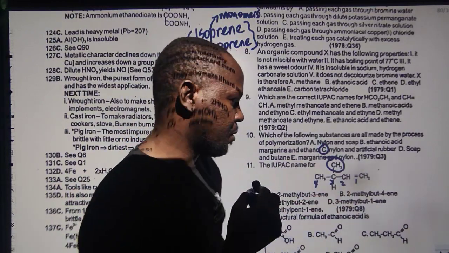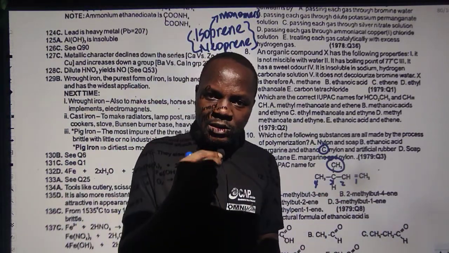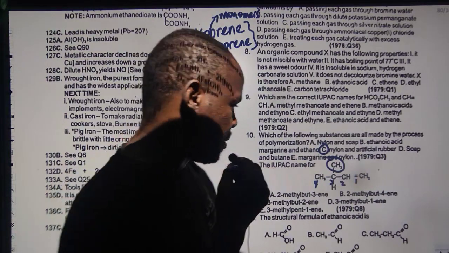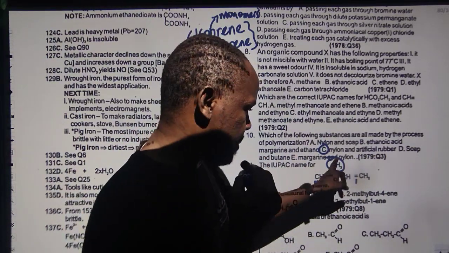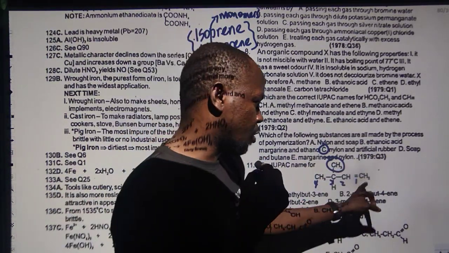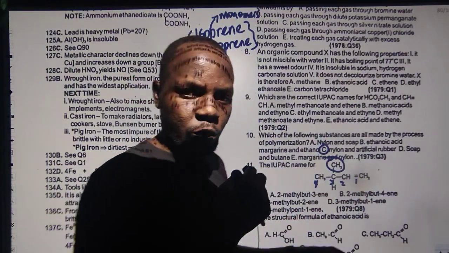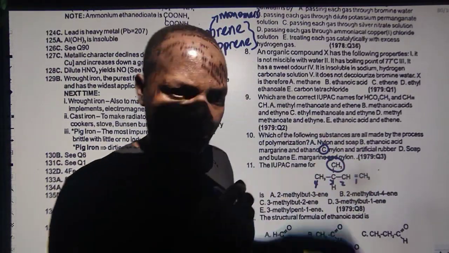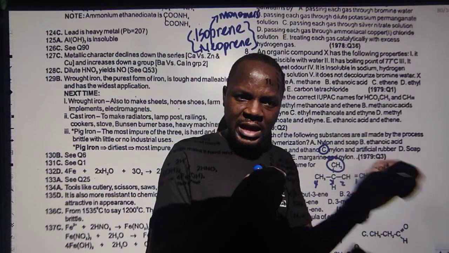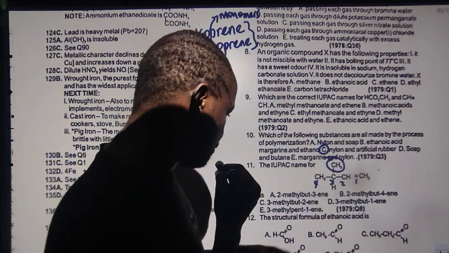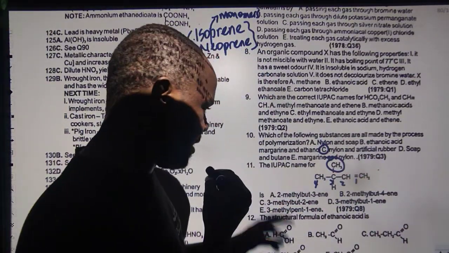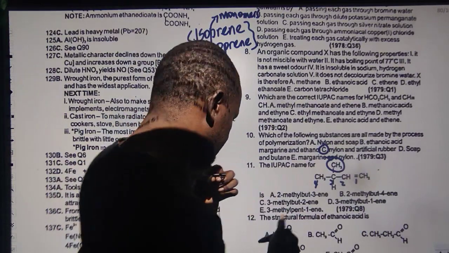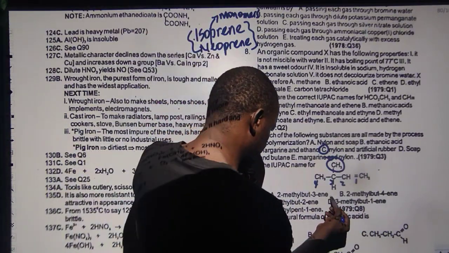On the first carbon, I have the double bond, which is ene. There are 4 carbons, so it is but, and on the first one there is a double bond, so but-1-ene. Which of the options goes with 3-methylbut-1-ene? Okay, option D.